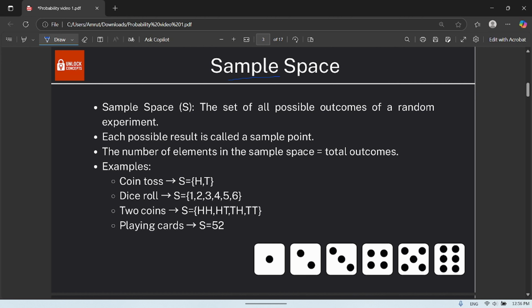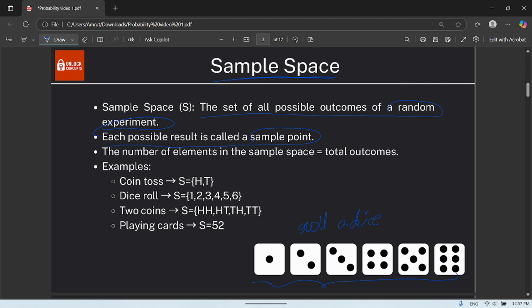So now, sample space. What is sample space? Sample space is the set of all possible outcomes of a random experiment. Each possible result is known as a sample point. See, if you roll a die, then these are all the possible outcomes.